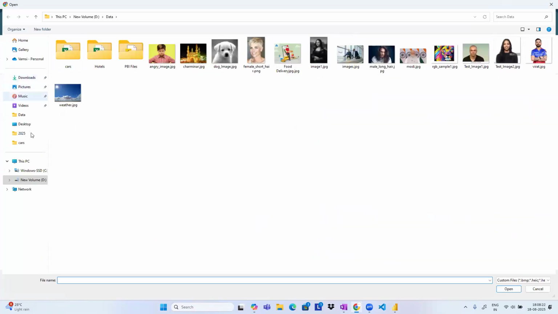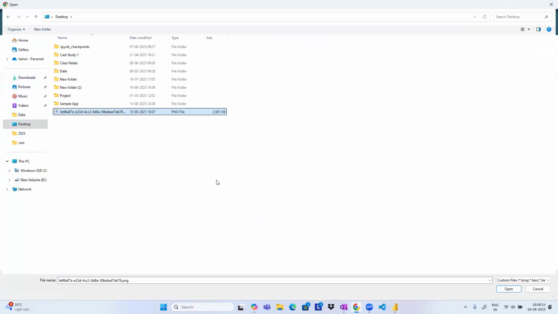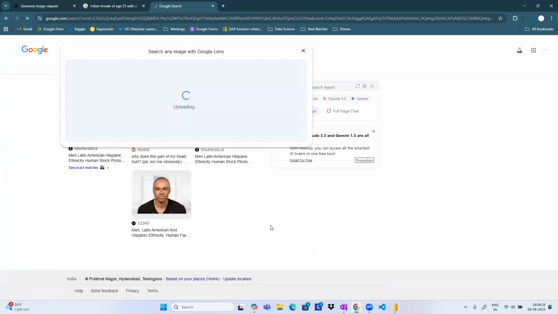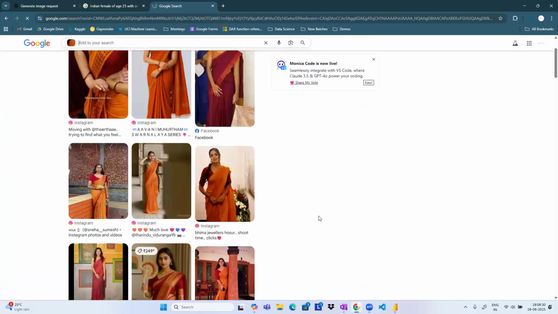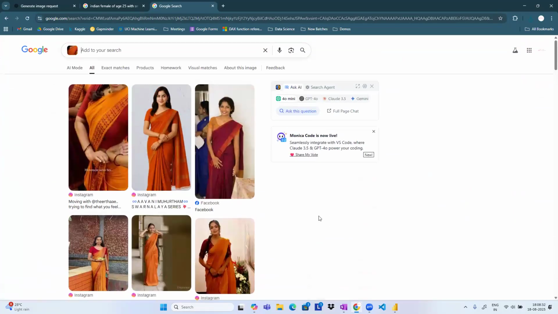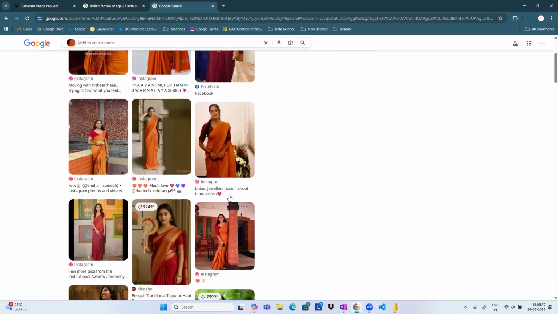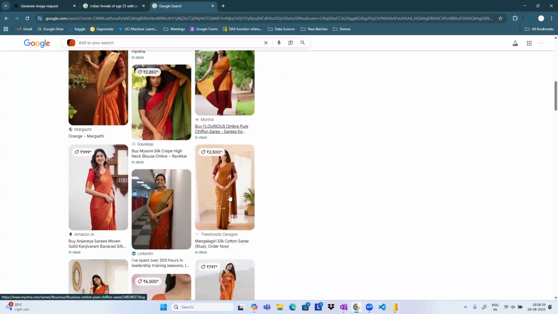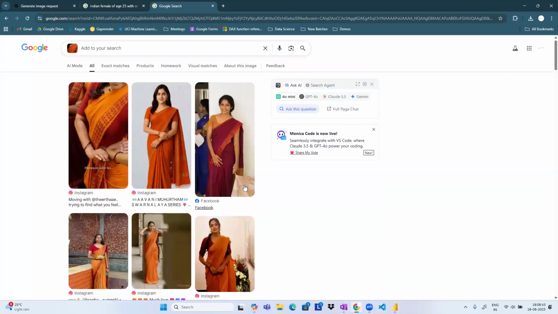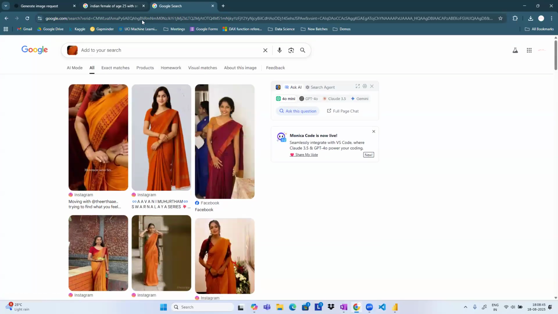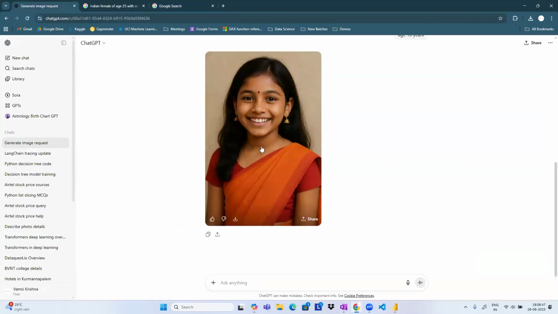Which image on my desktop? I have already saved it. Where is that image? This is the image, guys. So I'm just giving it to Google Lens and asking it to generate results. If you can see, it generated some, but these are not the real images. These may be real images, guys, but our image is some kind of AI generated image, because you can identify it clearly, guys. This is going to be an AI generated image.